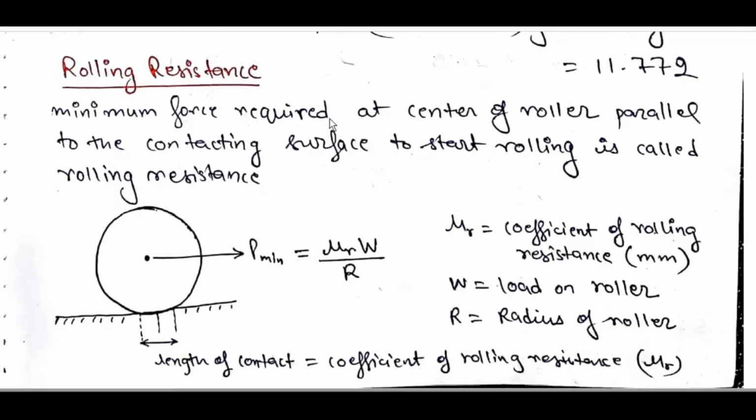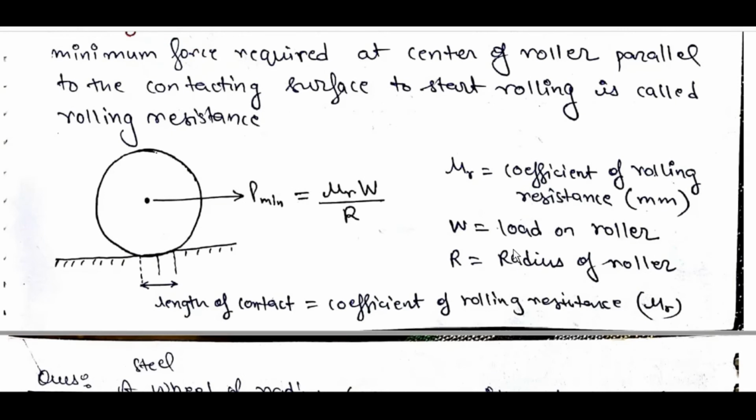Rolling resistance: the minimum force required at the center of the roller, parallel to the contacting surface, to start rolling is called rolling resistance. P min is equal to mu r W by capital R. Mu r is the quotient of rolling resistance, W is the load on the roller, R is the radius of the roller.